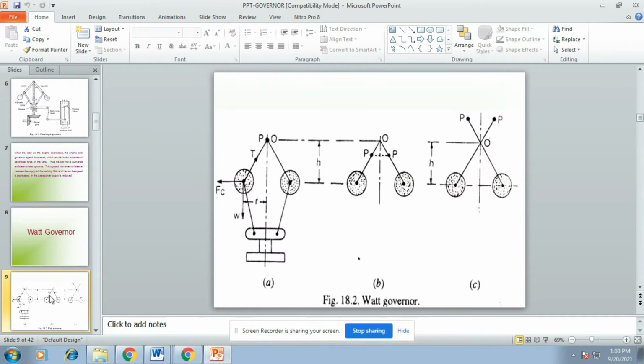Okay, Watt governor. When we discuss this Watt governor, James Watt was the inventor of this type of governor. Okay, in 1788 it was invented by Mr. James Watt. This is also called the conical type pendulum governor.